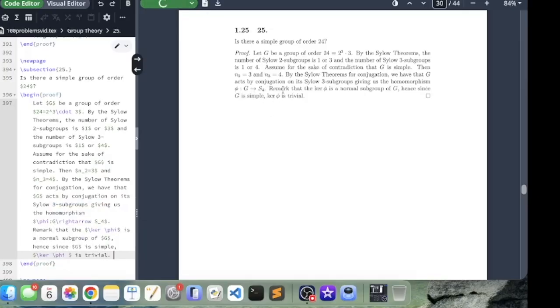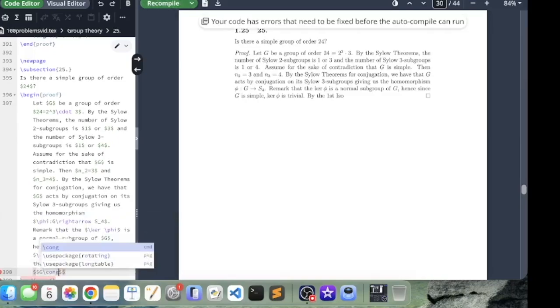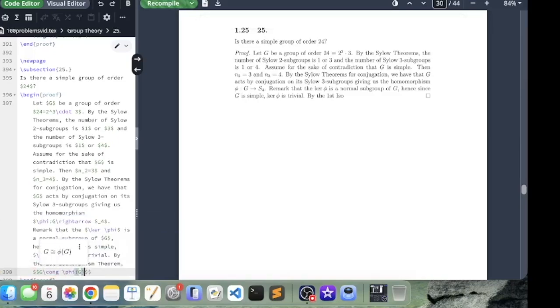If it were non-trivial, then it would be a non-trivial normal subgroup, which would contradict that G is simple. By the first isomorphism theorem, we have that G is isomorphic to the image of G, which is a subgroup of S4.